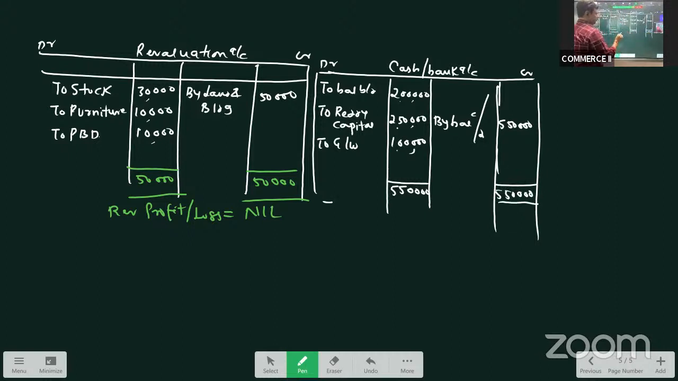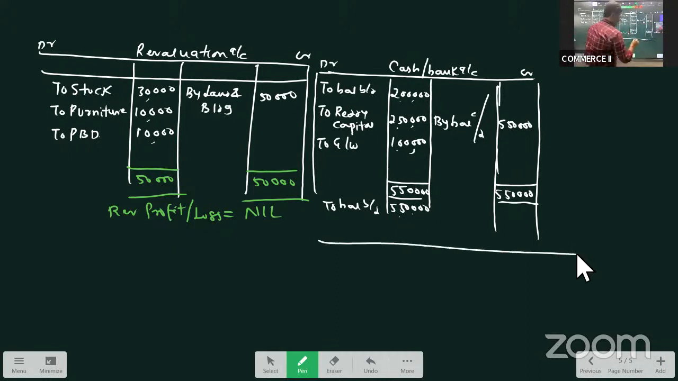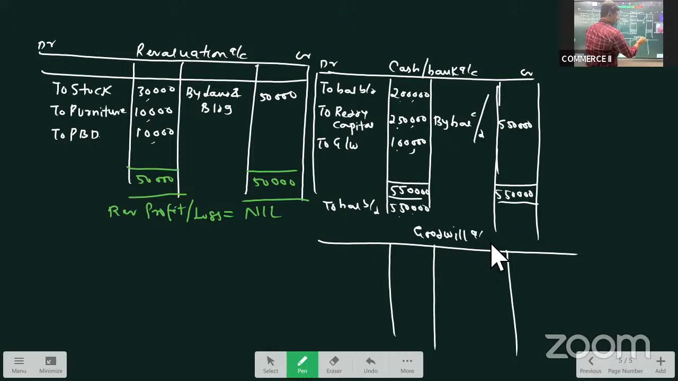So what will be the balance we have to carry forward to balance sheet? It is 5,50,000. Sure, good. Then what do we prepare? Then we prepare goodwill account. There are different treatments for goodwill, I told you in yesterday's class.